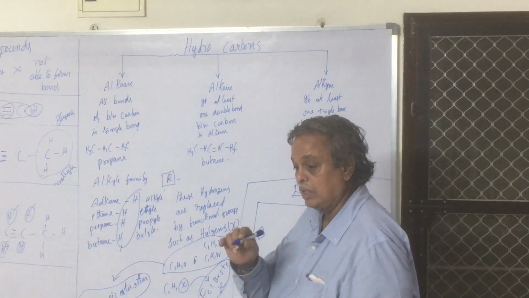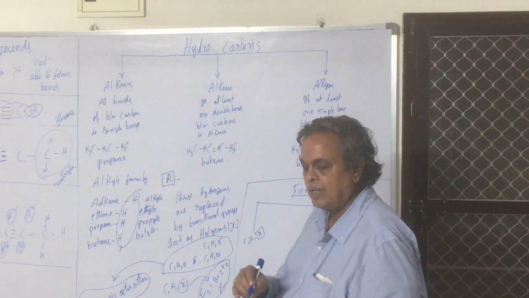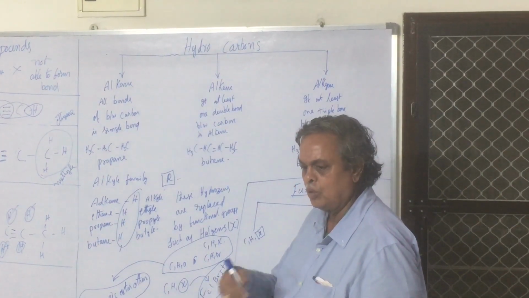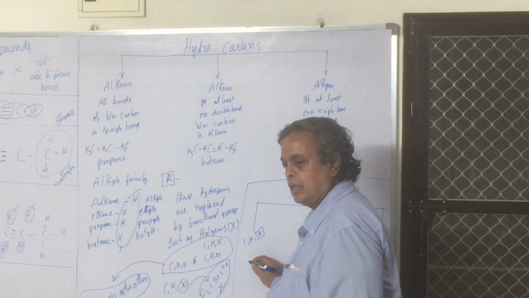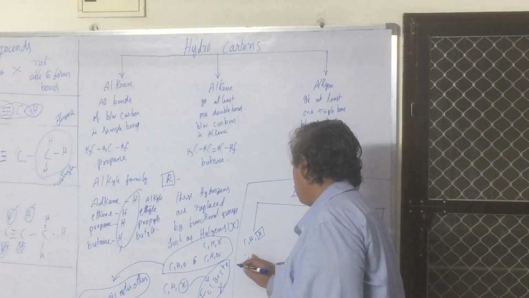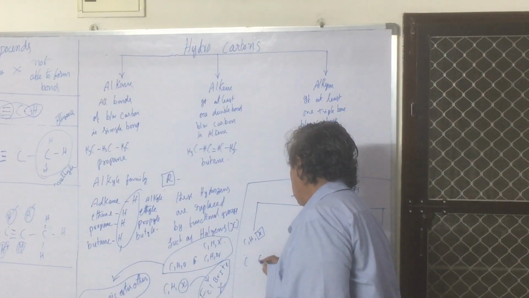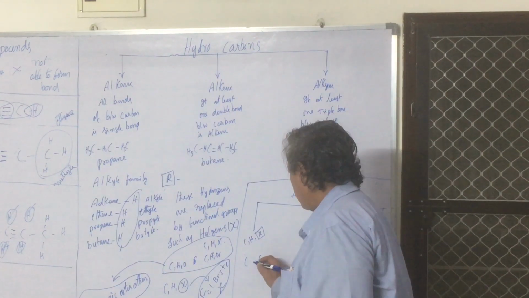Ethanol is there in your lesson. Ethanol means how many carbons? Ethyl, tell me first one, losing one hydrogen. Ethane means C2. Ethane means C2H6.